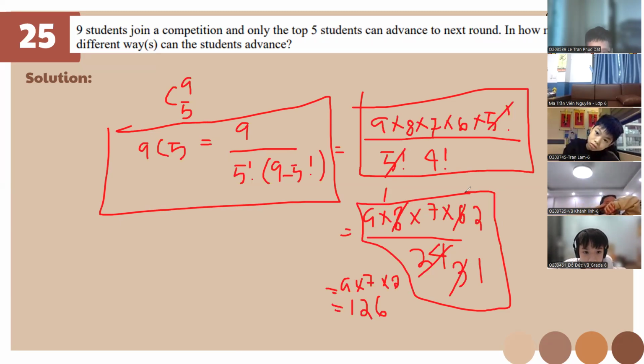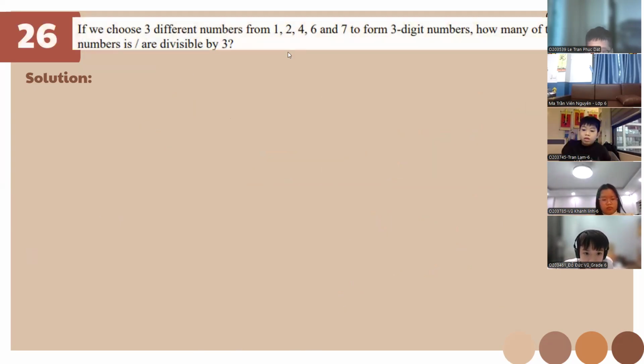Nice. So let's go over to number 26. If you choose three different numbers from 1 to 4, 6, and 7 to 4, how many of these numbers are divisible by 3? So, I think we can multiply, and then add the numbers. How about you do this one, class? I have an idea: 1 plus 2 plus 6. Remember the divisibility rules of 3, class?